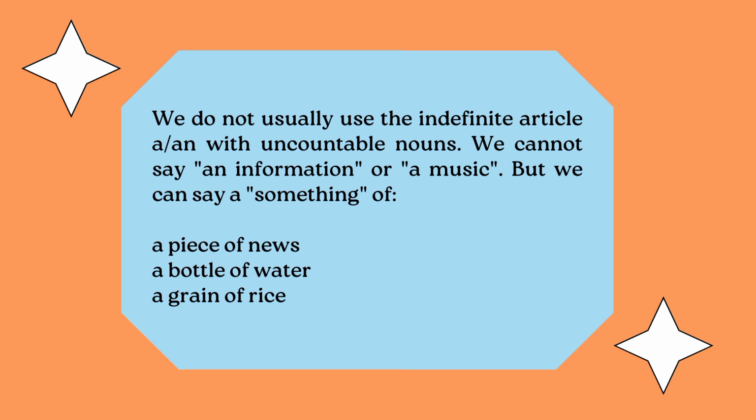But you can never begin a non-count noun directly with an indefinite article, a or an. Never. It will be a major grammatical mistake. So make sure you use a quantifying phrase, and that quantifying phrase can begin with a or an, and that would be correct.